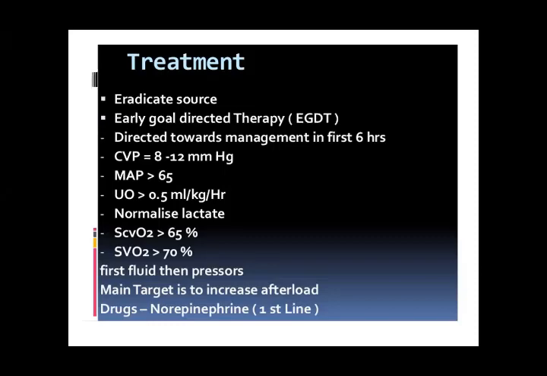So obviously the main line of treatment is that you treat the infection, you increase and maintain the cardiac output. Vital signs like pulse, blood pressure, heart rate, respiratory rate should be okay. Urine output should be maintained by inserting a catheter.